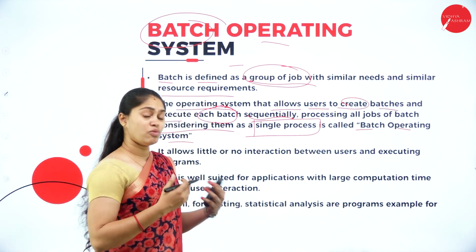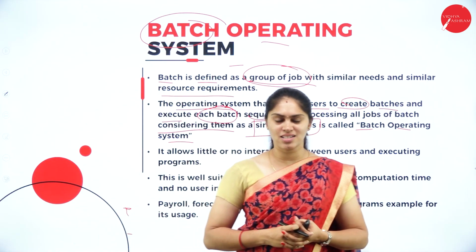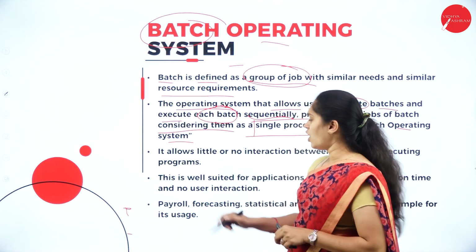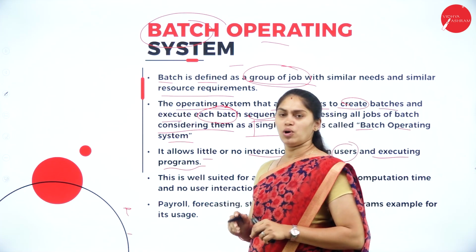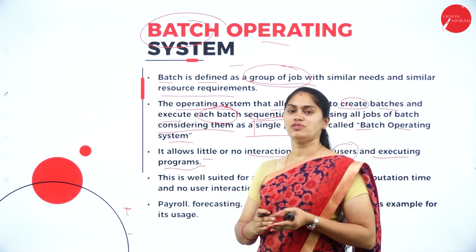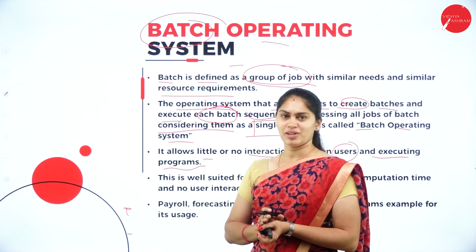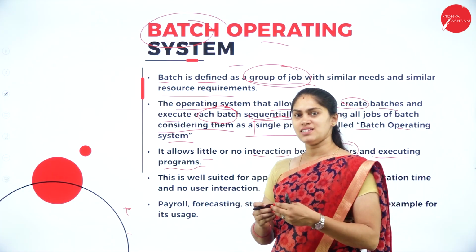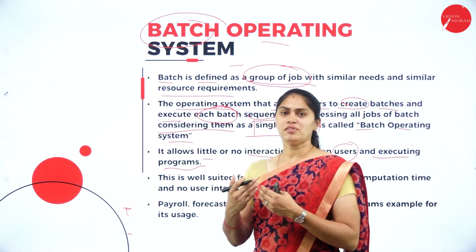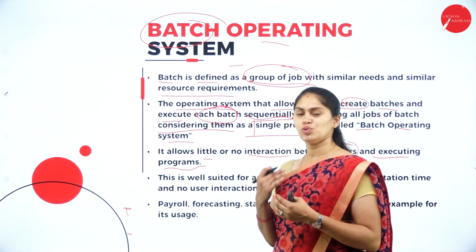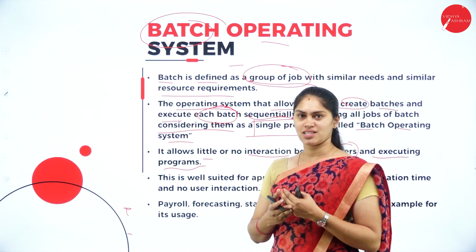Mainly we use this batch operating system when there is little or no interaction between the user and the executing programs. If you take the example of a Xerox machine or photocopy machine, once I feed the data and give it for printing, in between no interaction is required between the user and that execution system, right?